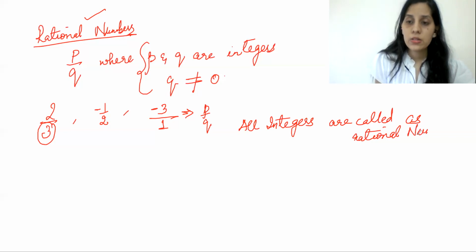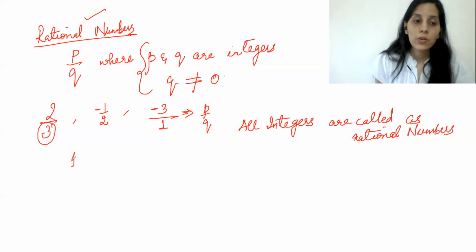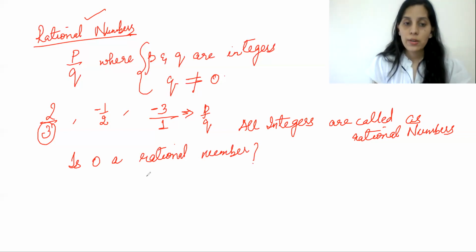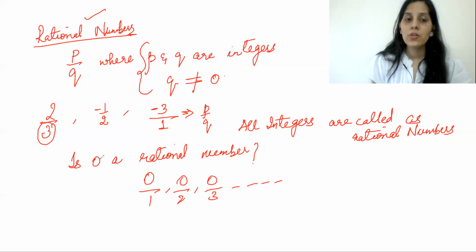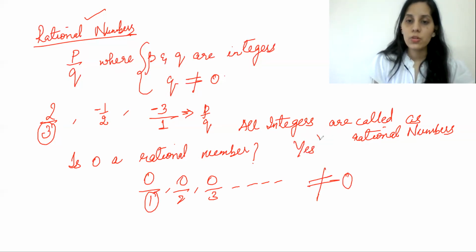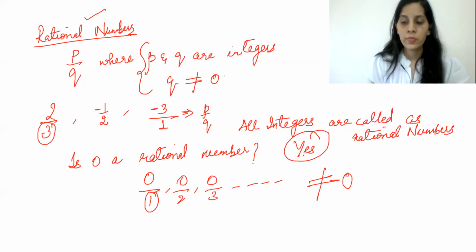Now let us see, is 0 a rational number? Can we express 0 in the form of p by q form? Yes. 0 can be written as 0 by 1, 0 by 2, 0 by 3 and so on. So you can express 0 in p by q form, and also the denominator is not equal to 0. Therefore, yes, 0 is also a rational number. So this was about the rational numbers.